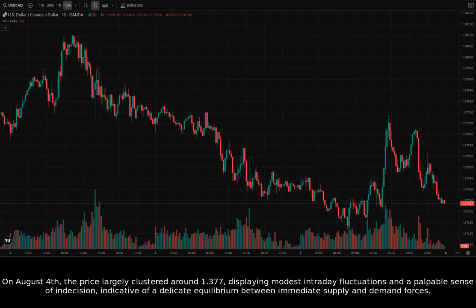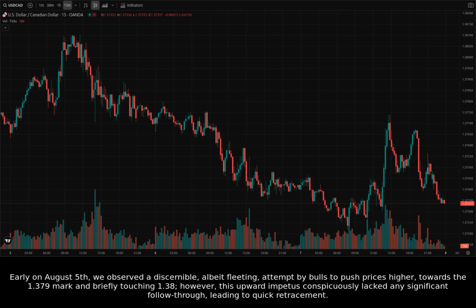On August 4th, the price largely clustered around 1.377, displaying modest intraday fluctuations and a palpable sense of indecision, indicative of a delicate equilibrium between immediate supply and demand forces. Early on August 5th, we observed a discernible, albeit fleeting, attempt by bulls to push prices higher towards the 1.379 mark and briefly touching 1.38. However, this upward impetus conspicuously lacked any significant follow-through, leading to quick retracement.